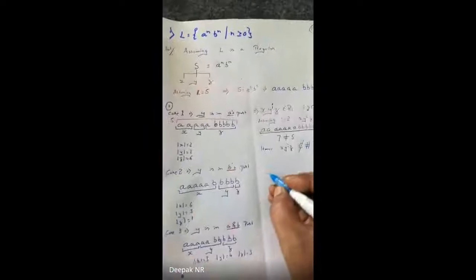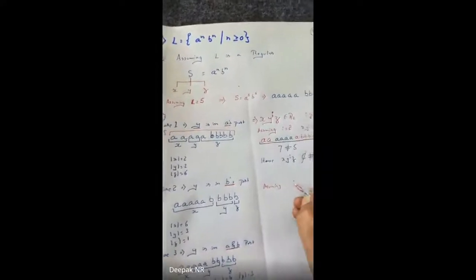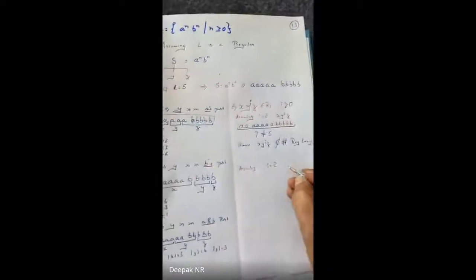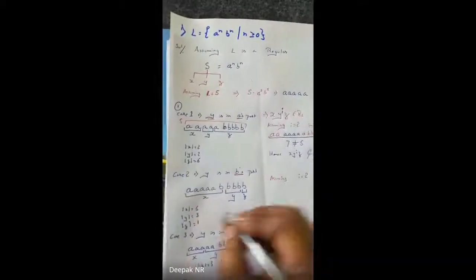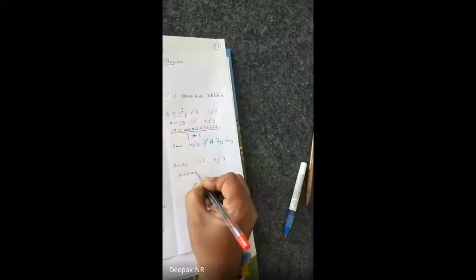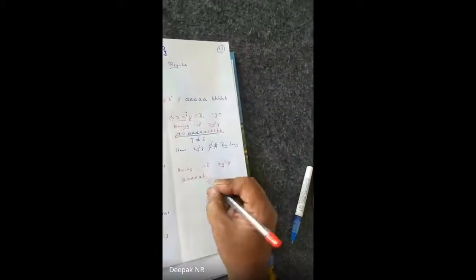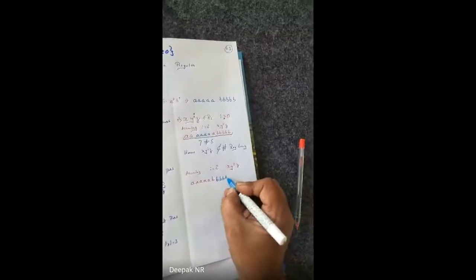Now let me take case 2. Case 2 is this. Again I will assume the value of I equals 2. X, Y to the power of 2 and Z. I rewrite this again. The value of X, 1, 2, 3, 4, 5 A's followed with B. The value of Y is 3 B's, and Y to the power of 2 is 6 B's: 1, 2, 3, 4, 5, 6 B's and Z.